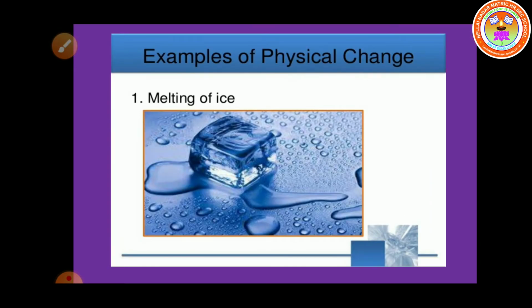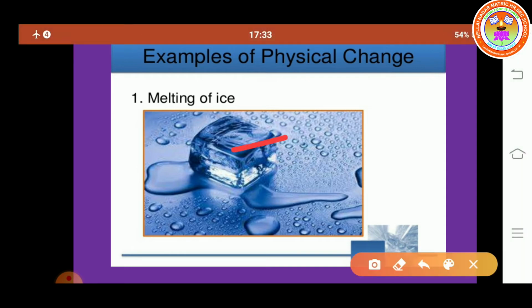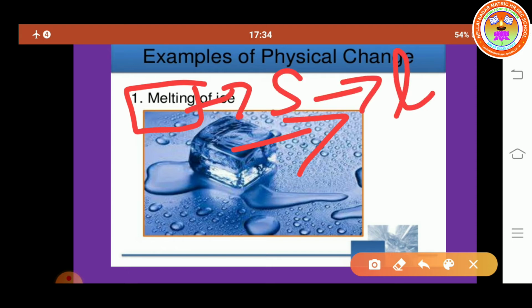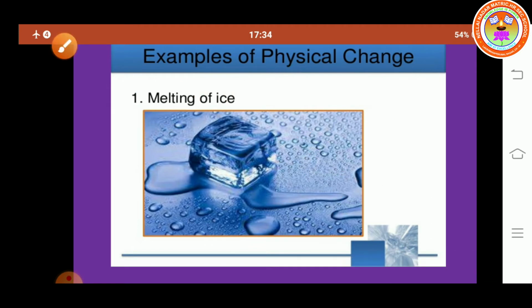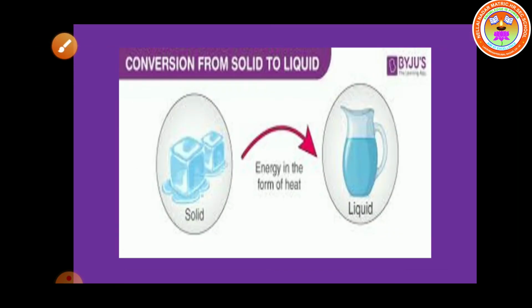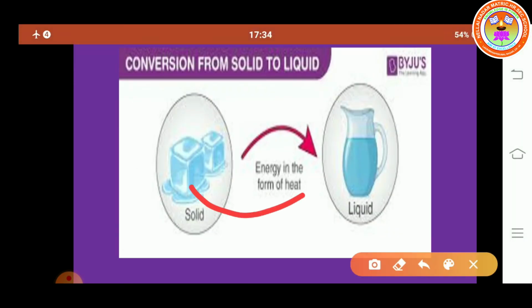Next we see one example, melting of ice. We know what is the solid form of water? Ice cube. So, what is the meaning of melting? Solid changed into liquid. Here, the ice cube is a solid. It is melting and it is converted into liquid water. So, melting of ice is an example of the melting process. So, what is melting? Solid converted into liquid.